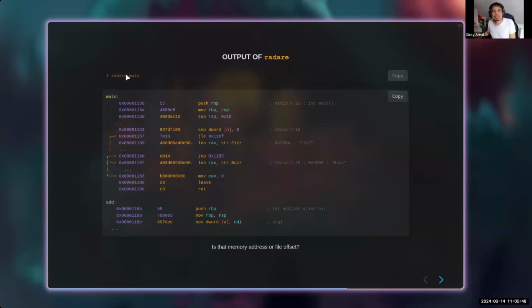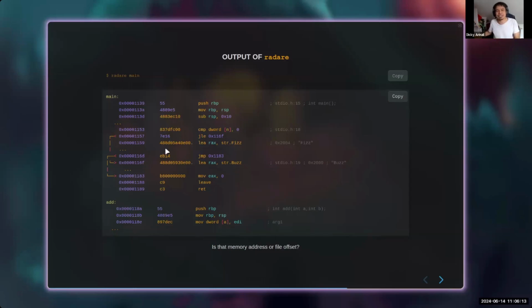There is an application called Radare. So this is Radare, and for example, main here is the binary file that we want to disassemble. When we use Radare on main, this is the output of the program. Radare is a quite fascinating application, by the way. It is not only for disassembling, but you can do much of everything.